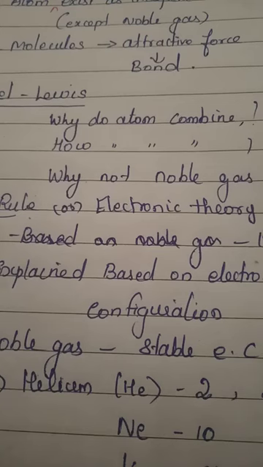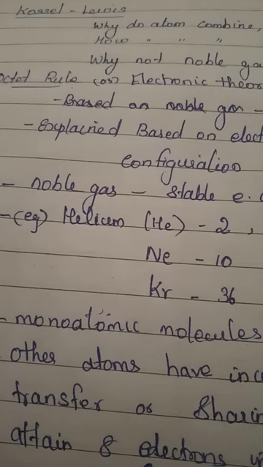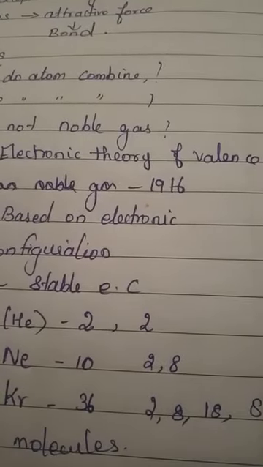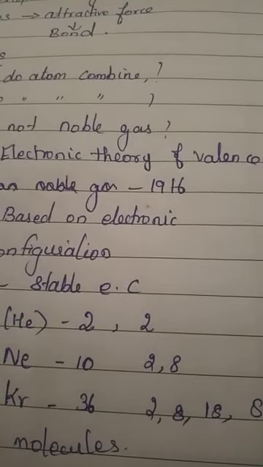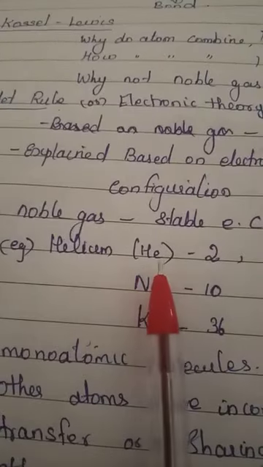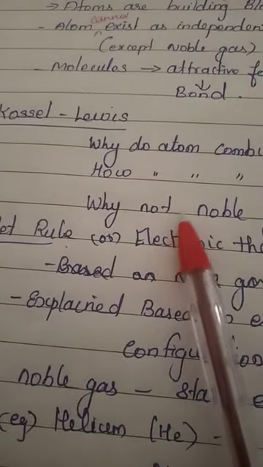Today we are going to see the explanation for these questions given by Kossel and Lewis. He explained with the help of the electronic theory of valency. On what basis did he explain these three questions? The electronic theory of valency, or you can call it the octet rule.